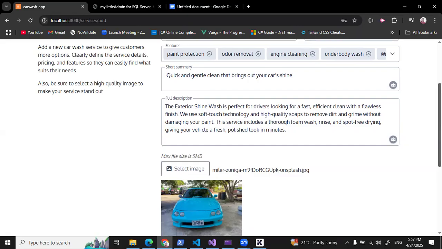So what is served to the database is the link to the image. It's not the image itself. All images are served to Firebase. So that is how the process works.